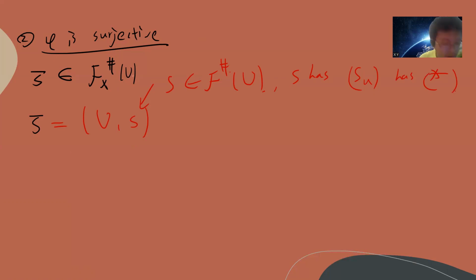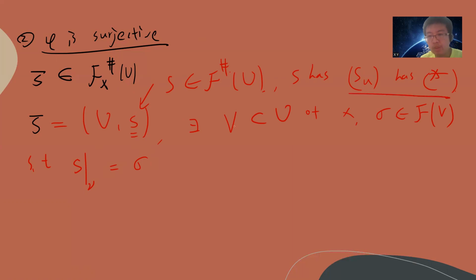Then by definition, we know that there's an open set V of X and a section sigma belonging to F of V, such that when S is restricted to U, it equals sigma. Notice what S looks like.